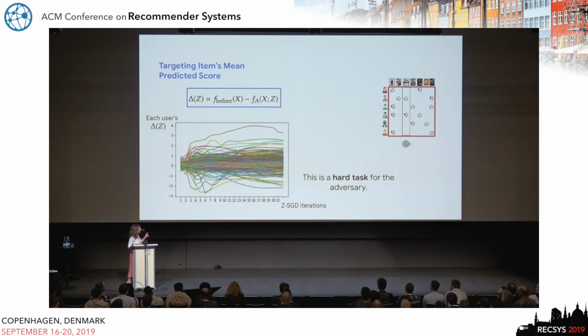Specifically, what I'm plotting here is the difference between the predicted score for that specific item and user before the attack minus after the attack. Ideally, you want that number to be large and positive from the side of the adversary. However, you see that every user follows their own trend. And so then, we realized that what an adversary really wants to do wouldn't be to just target the average score of an item, but instead target this average score of the item, but only over the users who would have liked this item.